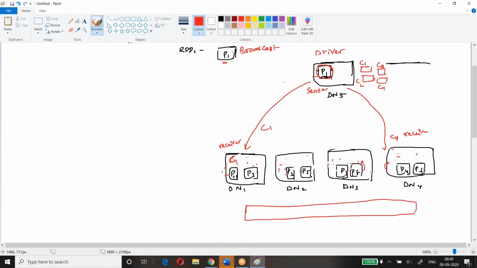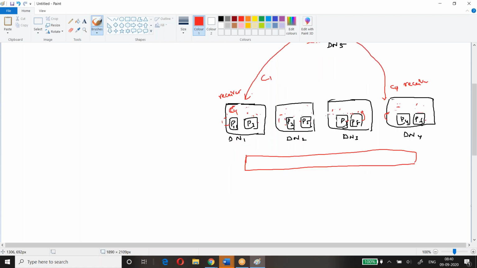When D4 is a receiver, D4 will become a sender again. So possibly he may send to here. He will send to this guy, hey, you take your C4. And this guy will send, hey, you take C1. And this guy can send C4 here, and while this guy is maybe taking C2.